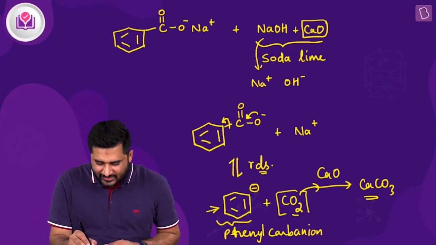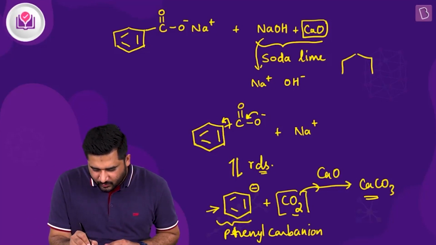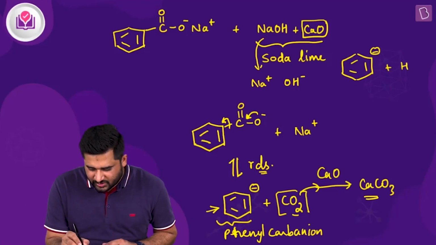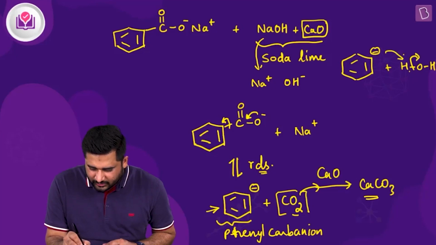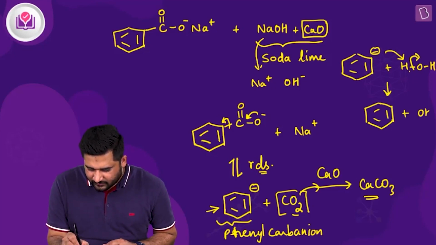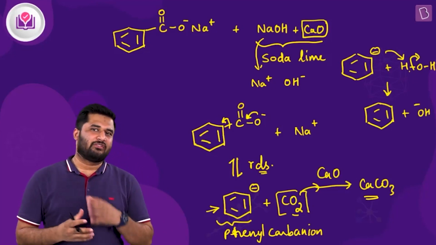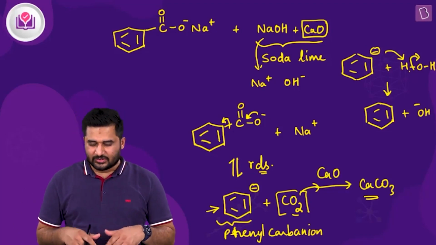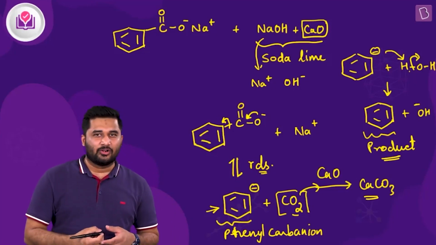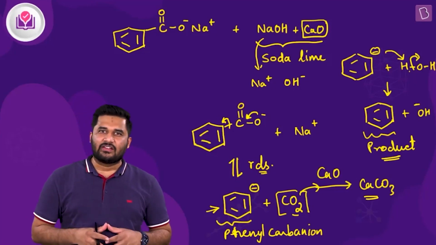Clear? Now what happens next is this phenyl carbanion will react with water, which you will get in the process. So it will abstract hydrogen from the water, thereby forming benzene. And the OH- left will again combine with the Na+ ions to form NaOH. Clear? So this is what takes place in the reaction, and this benzene is the final organic product, although you'll get other side products also.